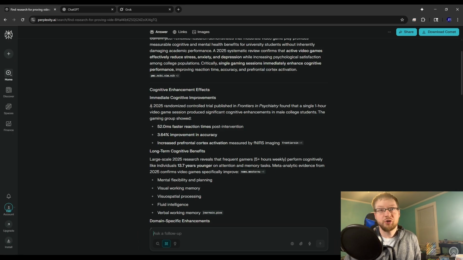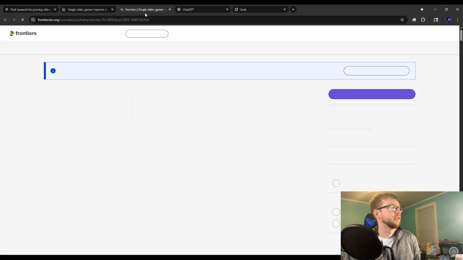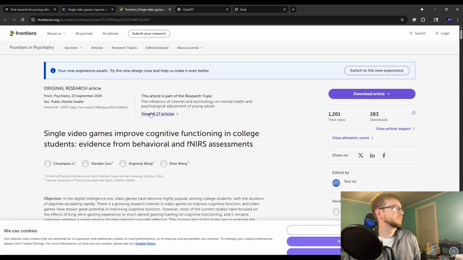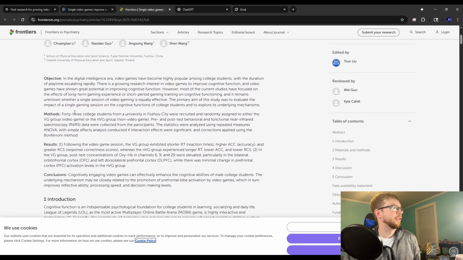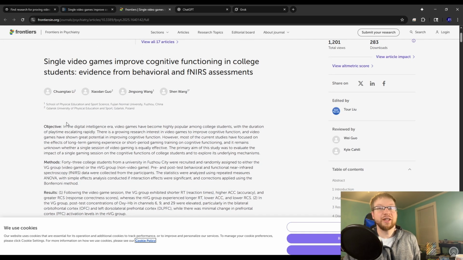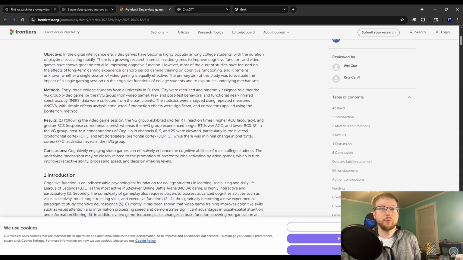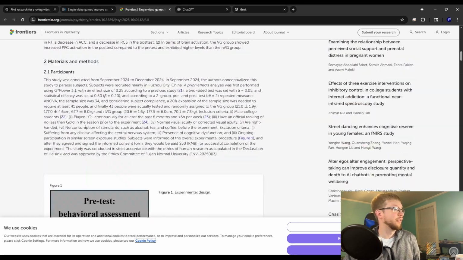So here we go. Now I was mentioning our example, the professor wants a 2025 one. So a 2025 randomized controlled trial published in Frontiers in Psychiatry found that a single 1-hour video game session produced significant cognitive enhancement in male college students. 3.6% improvement in accuracy increased. You know what, this sounds great. Let's actually take a look at this. I'm going to open this up in a new tab. Alright, this is great. So this is what I'm looking for, where you can actually see the experiment, where they've got their objective, or it could be like an abstract, as long as they've got that. So this is authentic.